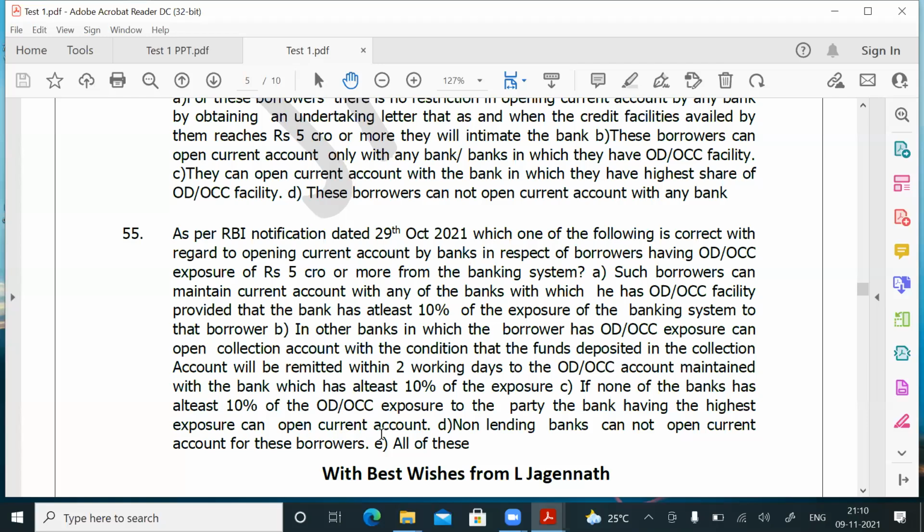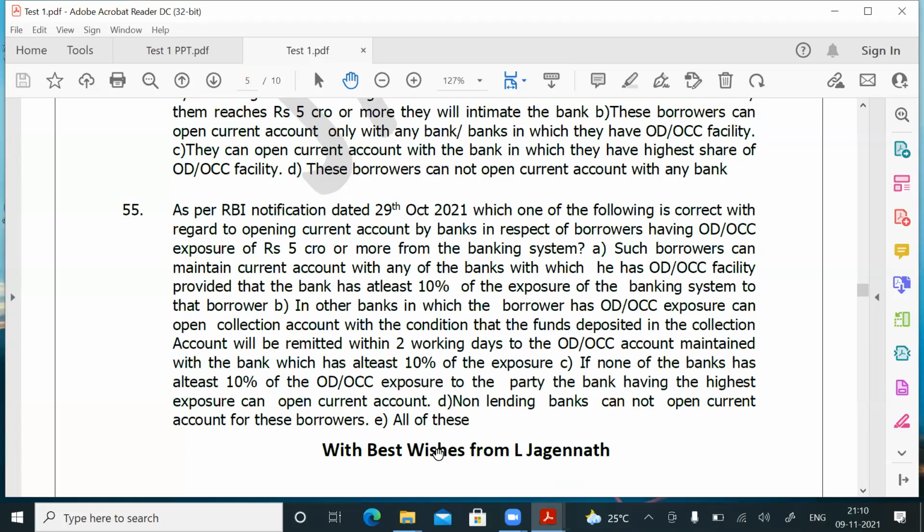All other remaining banks, which have given lower ODOCC to him, can open only a collection account. From the collection account, the funds should go to the bank which has the 10% share within 2 working days. So all are correct. Which is correct? All of these are correct. Question number 55, answer is E. Then question number 56.